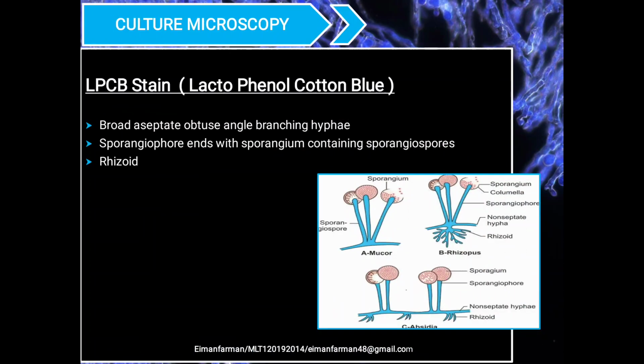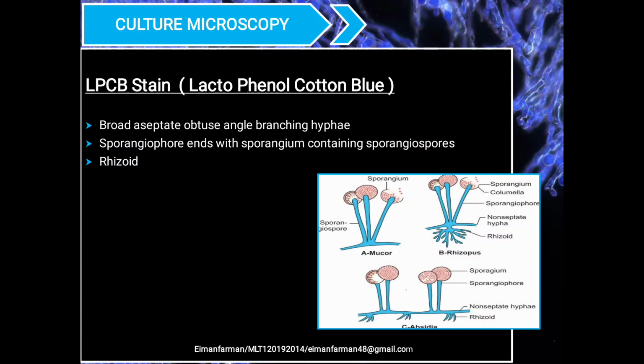Culture microscopy. For culture microscopy, we use LPCB stain, that is lactophenol cotton blue. The following characteristics are observed, including broad aseptate obtuse angle branching hyphae, sporangiophore ends with sporangium containing sporangiospores, and rhizoids. In the first image, you can see the species of Mucorales that cause mucormycosis. Those three can be differentiated on the basis of presence of rhizoids.